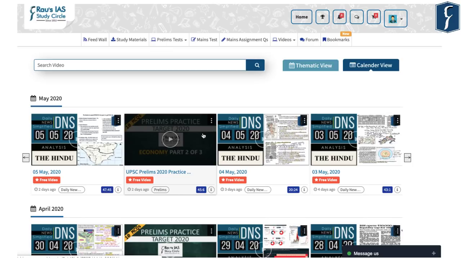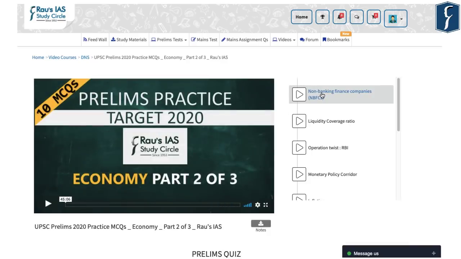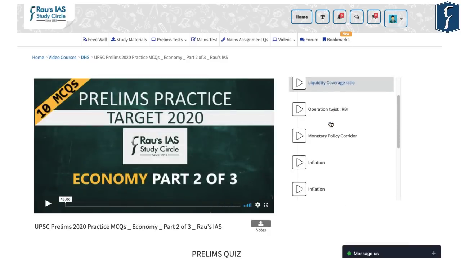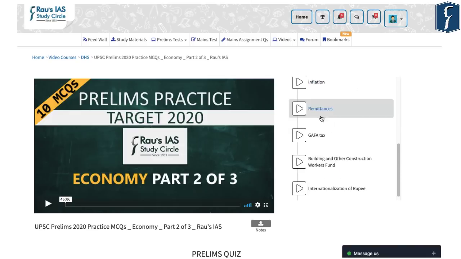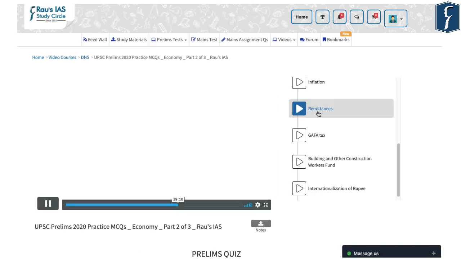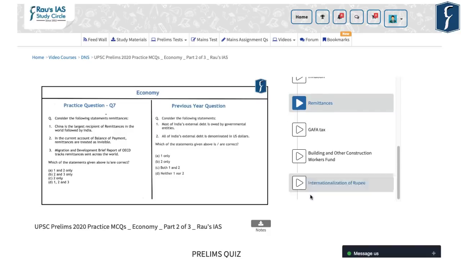Now another significant point that is very important for all the learners is that whenever you click to any video, you can see here on the right hand side all the topics are listed in terms of playlist. Suppose someone wants to go to remittances directly, the person can go to remittances directly and understand the concept or the discussion accordingly. At the same time, you can see here there's a button for notes as well.